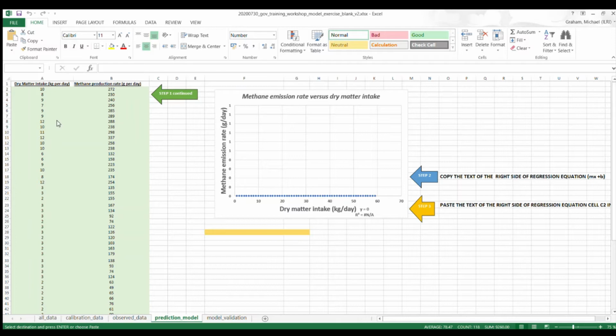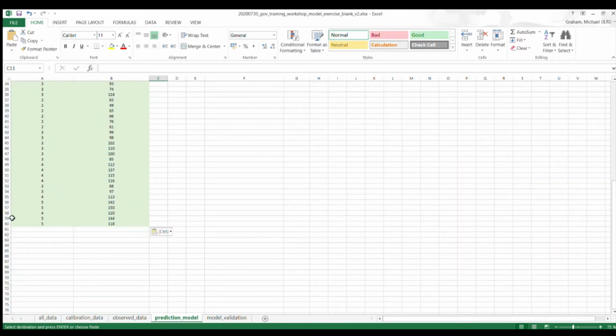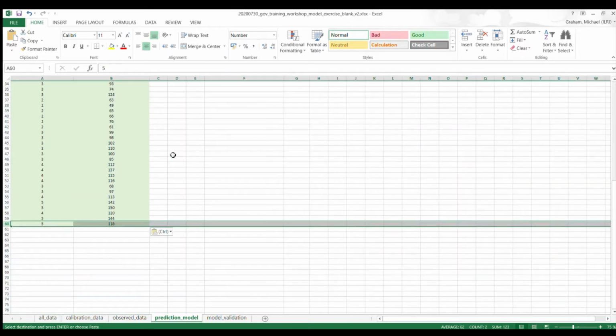So I'm just going to paste the calibration values into the prediction model. You can see that the prediction model only has 60 points of the total 120 or so that we had in the original full data set.